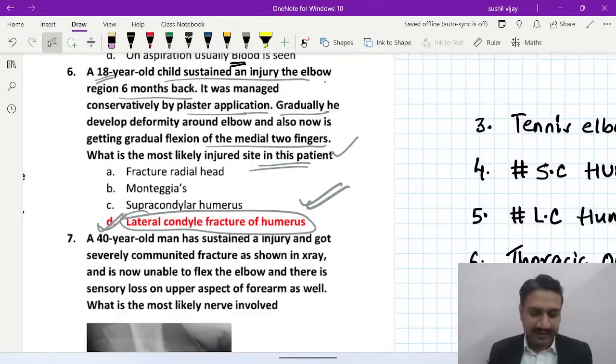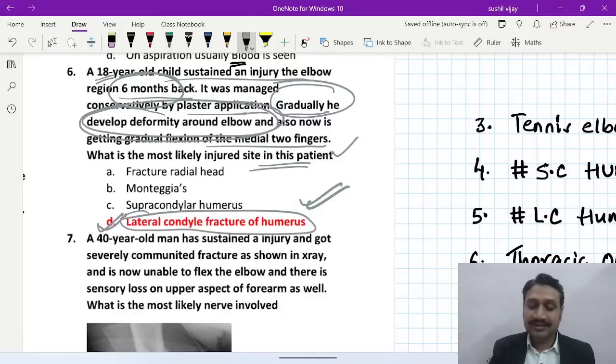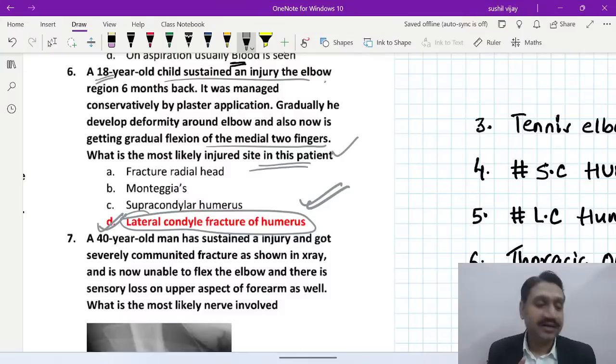Yes, absolutely correct. Perfect. So now it is a child who has been managed 6 months back, right? Trauma was old, and now gradually he developed some deformity around the elbow and is now getting gradual flexion of the medial two fingers. Nowhere it is written where is the injury. Why after like kind of 6 months he is getting some clawing of these two fingers? 6 months. That means this two finger involvement means ulnar nerve is gone. But why after a long time? So long time means is called as what?